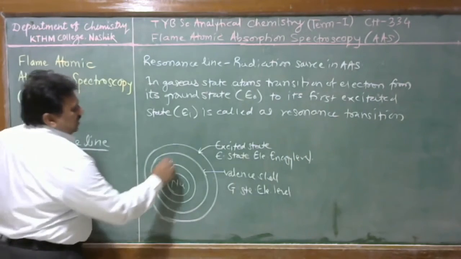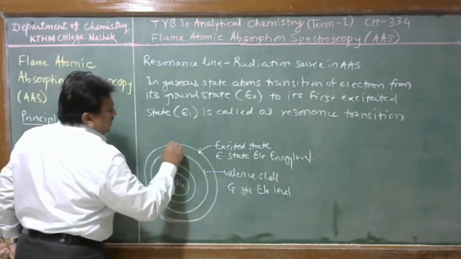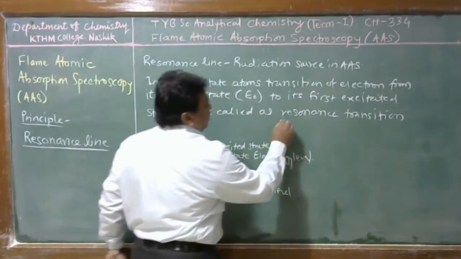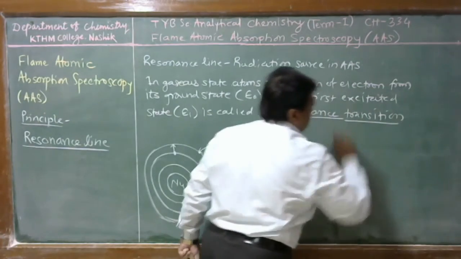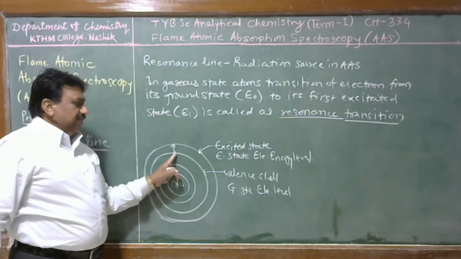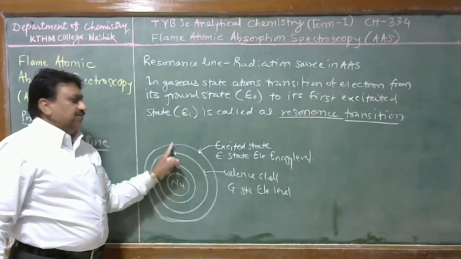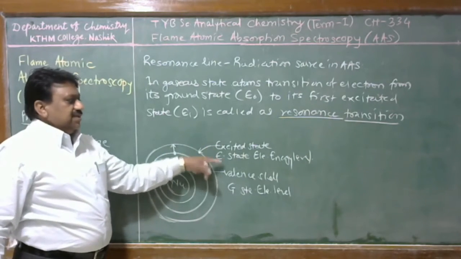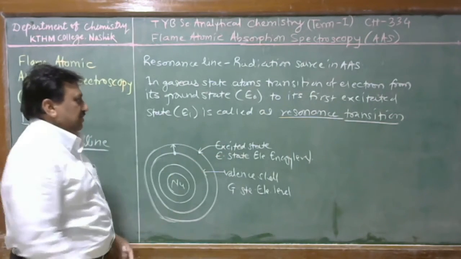When an electron is promoted from this to this, that type of transition is called resonance transition, to the shell next to the valence shell.